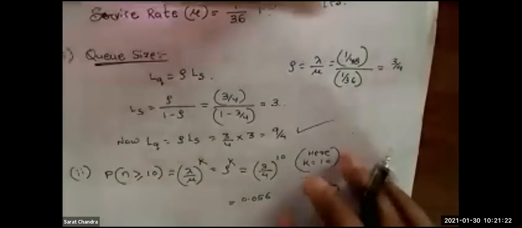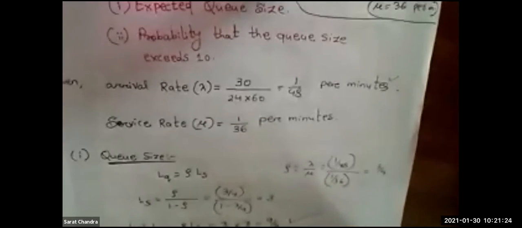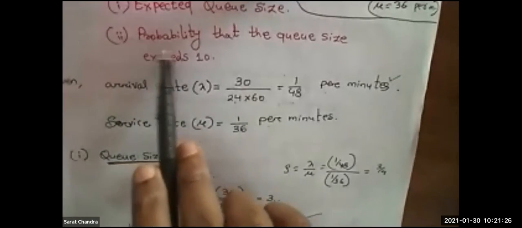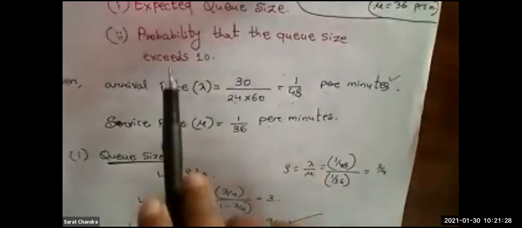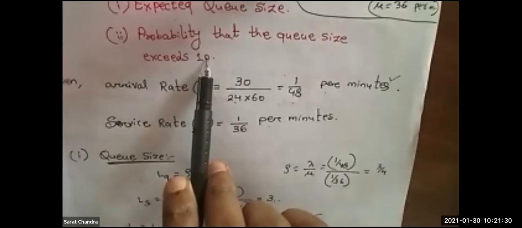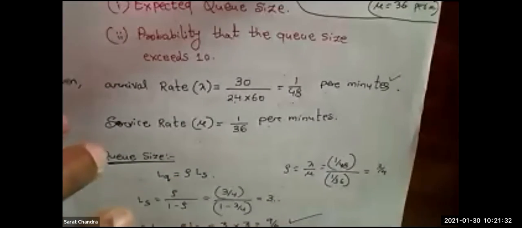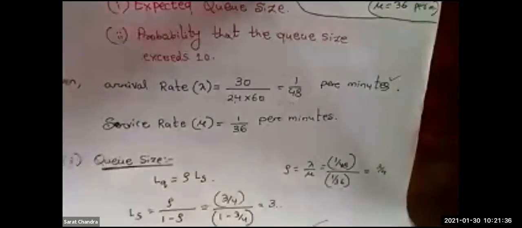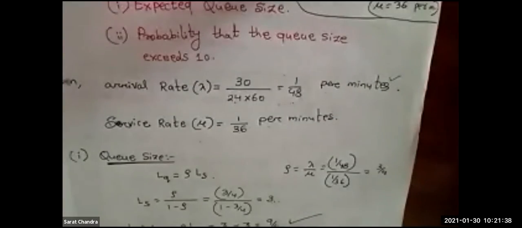Clear? Then the next question is probability that the Q size exceeds 10. The size of the Q is either 10 or it will be more than 10. So for that, I have given you one formula. When the size is related to size of the Q, you can see this one: probability that there are more than or equal to K units in the system.